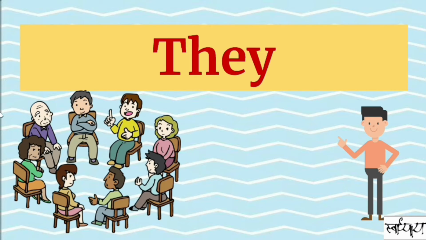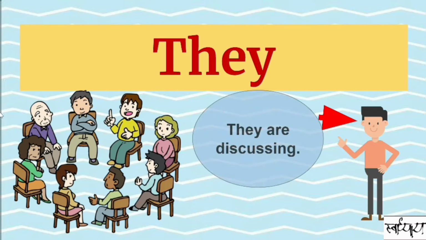Here is a group and this is the speaker. The speaker says, "They are discussing." Instead of we, they is used because the speaker is not a part of the group.